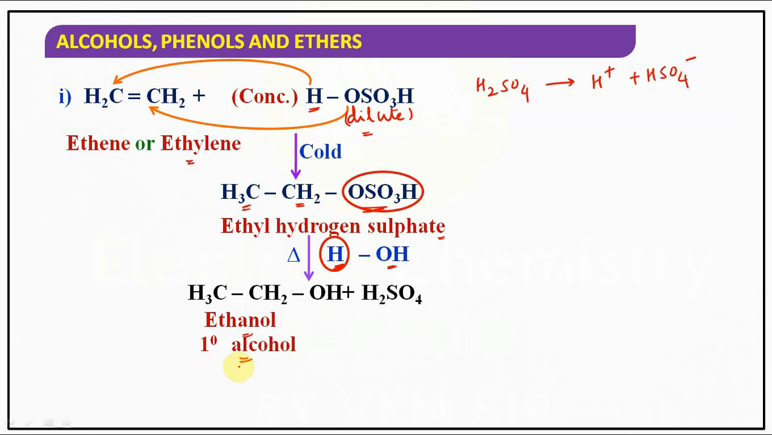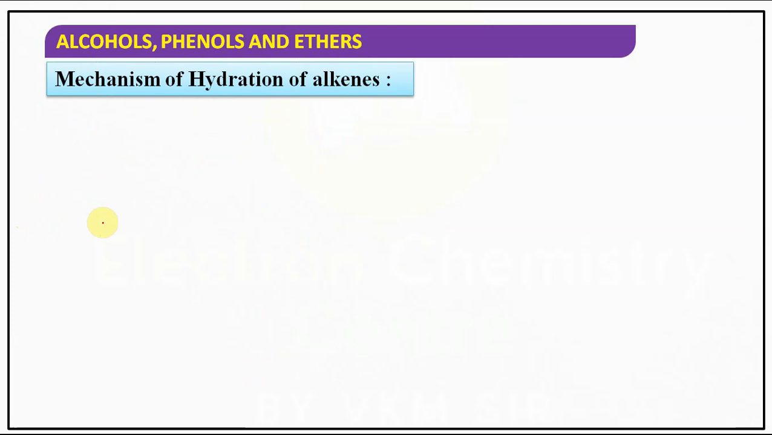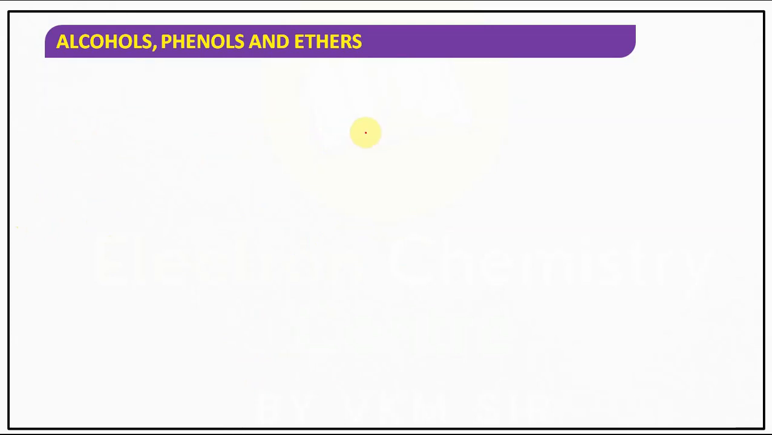We can prepare it through this method, right? Moreover, ethene is an example of a symmetrical alkene. Understood? Now, if you observe in the case of unsymmetrical alkenes, before going into the mechanism, I can write a few more reactions.